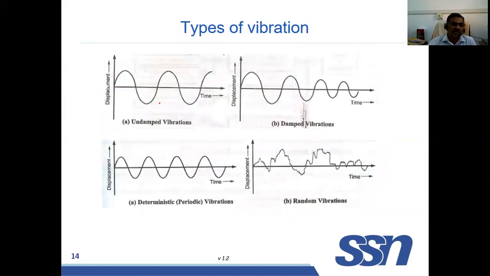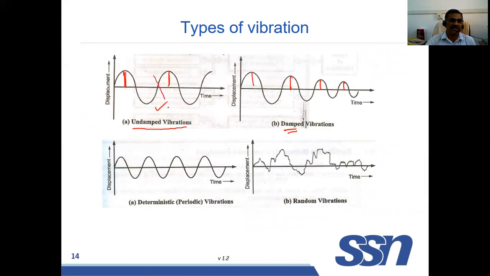Now you see, this is the time displacement diagram for undamped vibration. Undamped means there is no resistance given to the vibration, so the vibration will continue. It will not stop. It will be continuous. But in case of damped vibration, the amplitude of vibration is slowly reducing in each cycle. In undamped vibration, this is known as the amplitude of vibration.